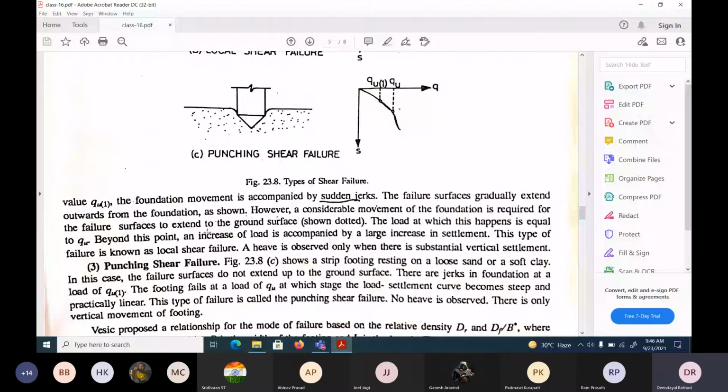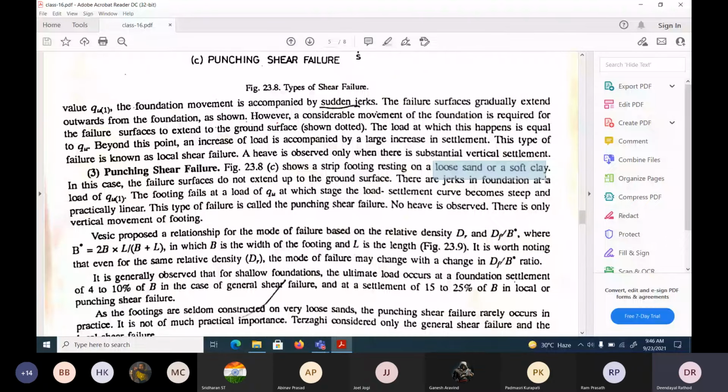Now coming to the punching shear failure, this happens in loose sand and soft clay. This is very important. The failure surface does not extend to the ground surface, so there won't be any heave and other things. There are little jerks in the foundation at this point Q01. The foundation fails at the load Q at which the settlement curve becomes steep and practically linear. This type of failure is called the punching shear failure. No heave is observed here. There is only vertical movement. Understand?